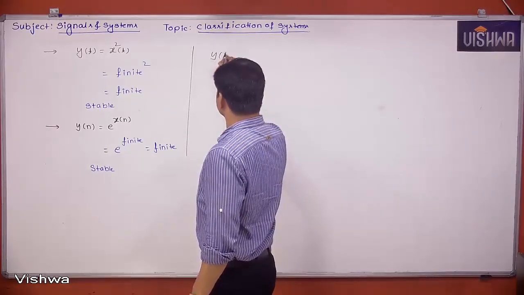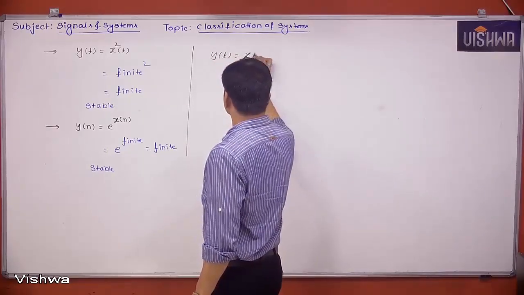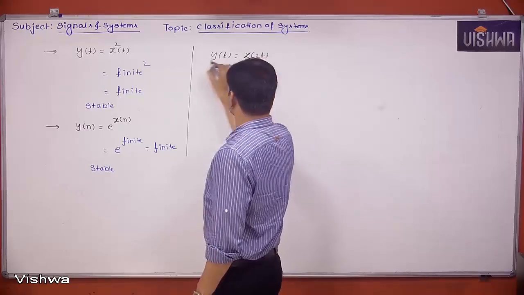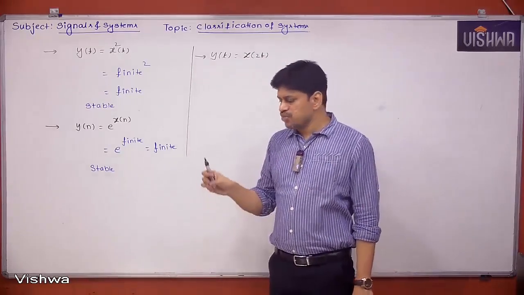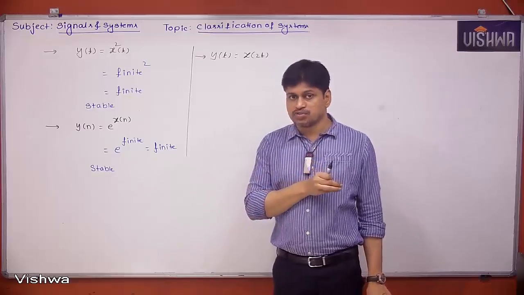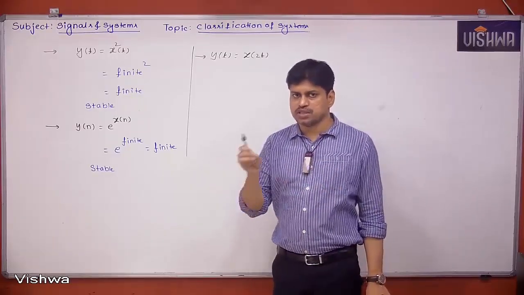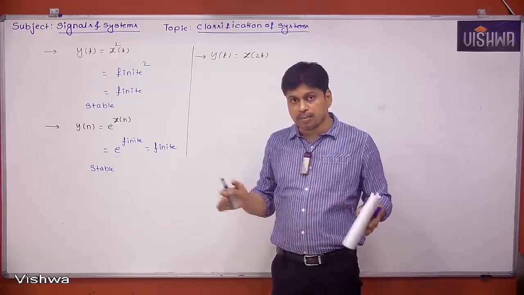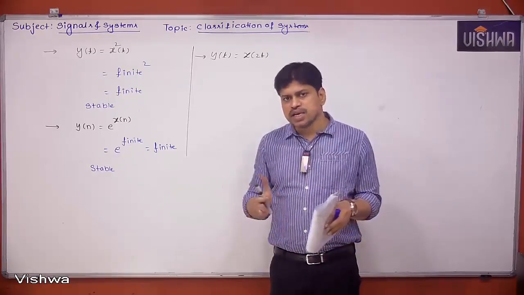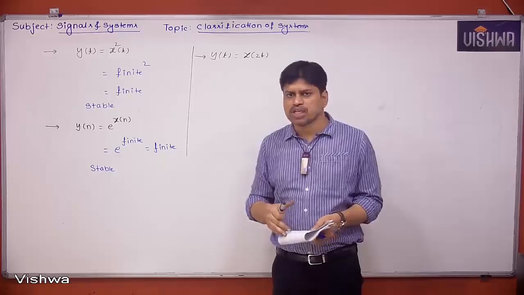Y of t is equal to x of 2t. See here what the system is doing. If x of t is the input, the output is x of 2t. That means the signal got compressed. If the signal gets compressed, what will happen to the amplitude? It will never change.